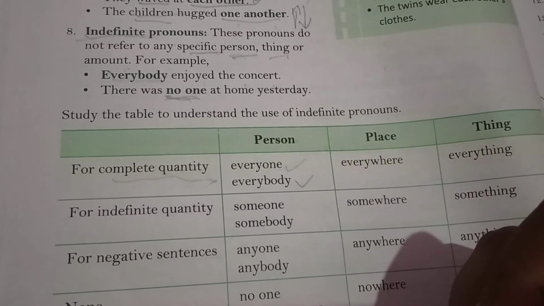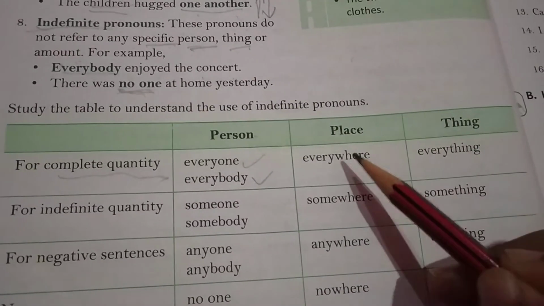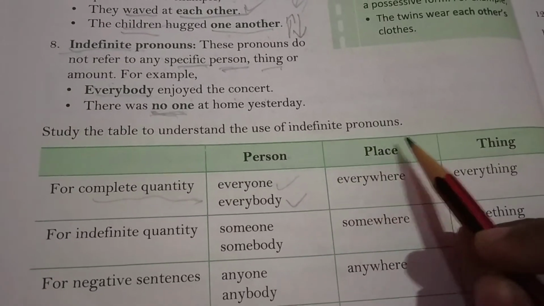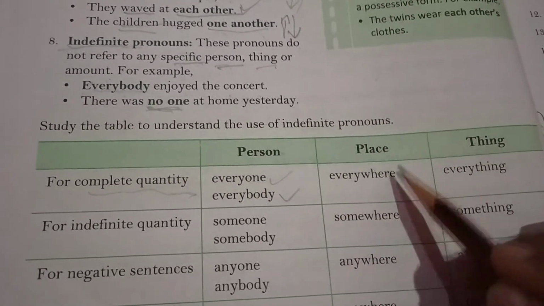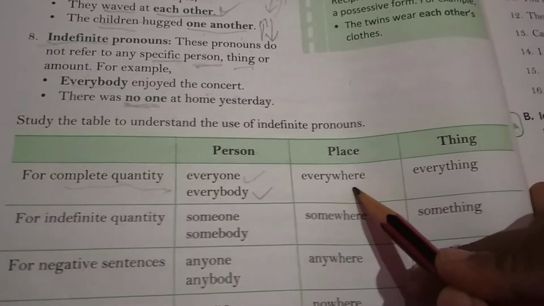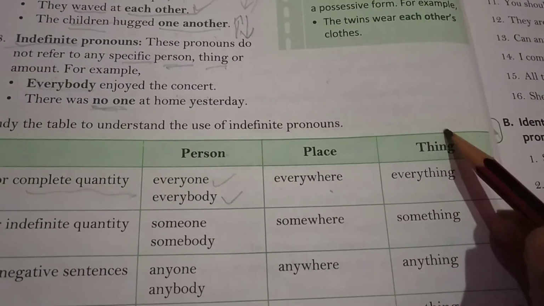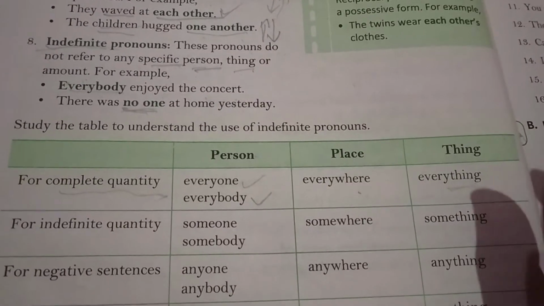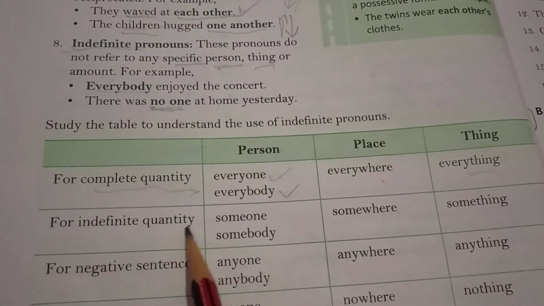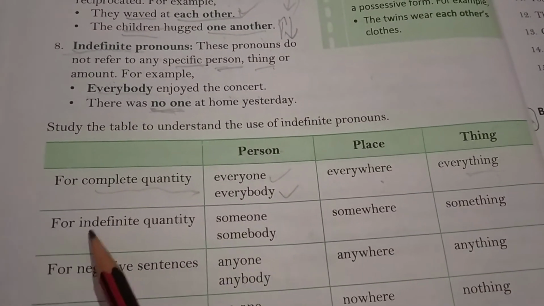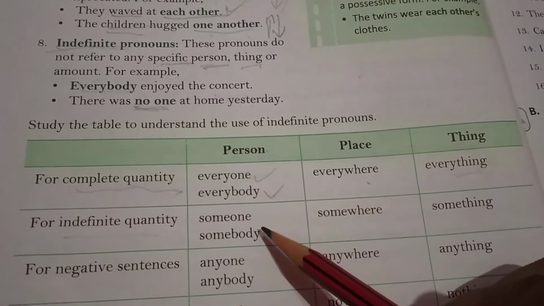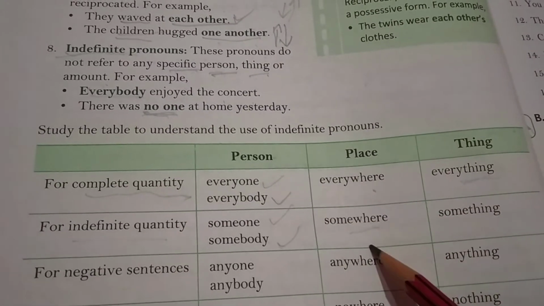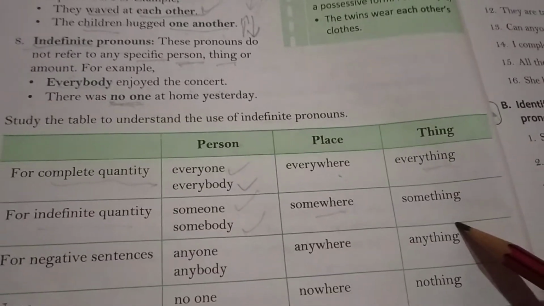It is used for person. Everywhere means complete places, and it represents the place. Everything represents things. For indefinite quantity, when we are talking about an uncertain quantity, like someone or somebody, these are used for person, somewhere for place, and something for things.